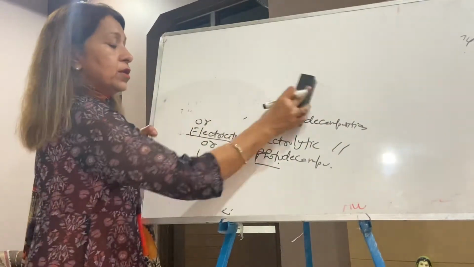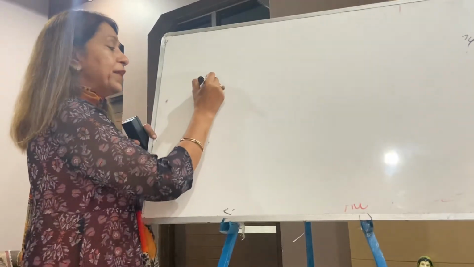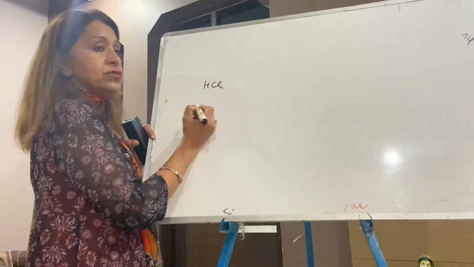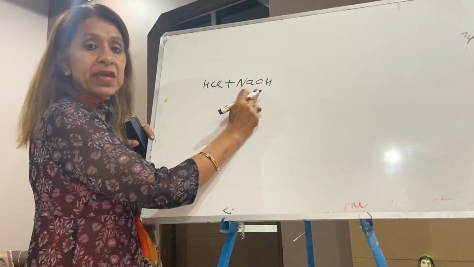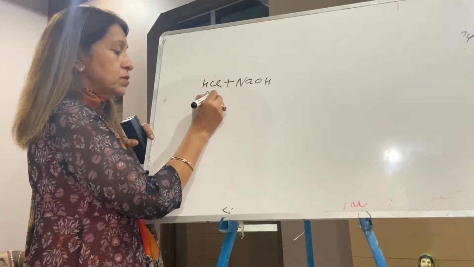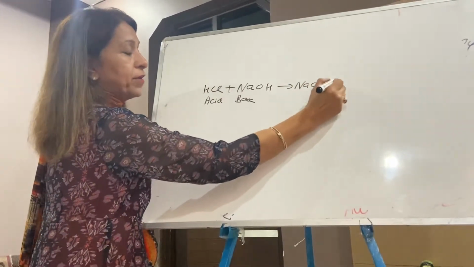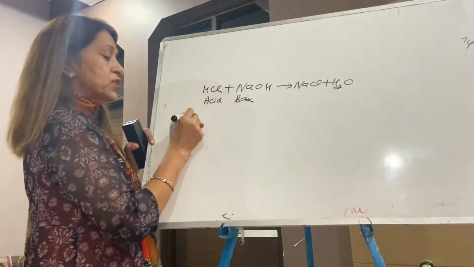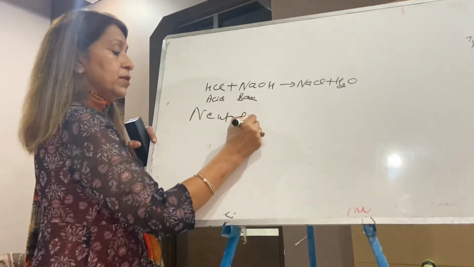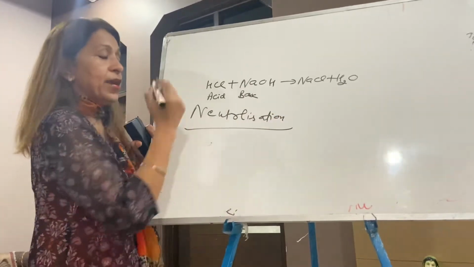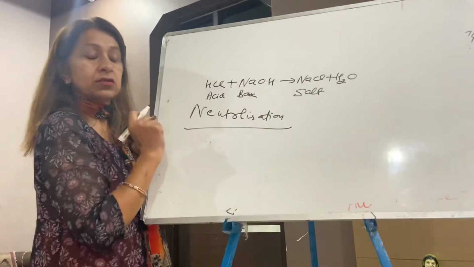Now this is all about your reactions. Now I'm taking one more example. If I write HCl acid plus NaOH base, acid plus base, the answer is NaCl plus water. So what is this? This is a neutralization reaction as well. Acid plus base gives salt and water. It's a neutralization reaction, right?